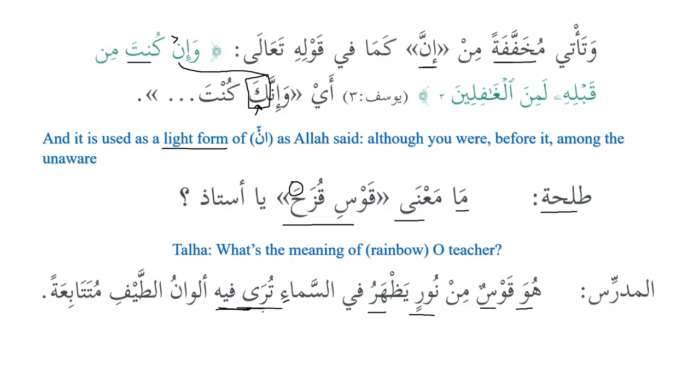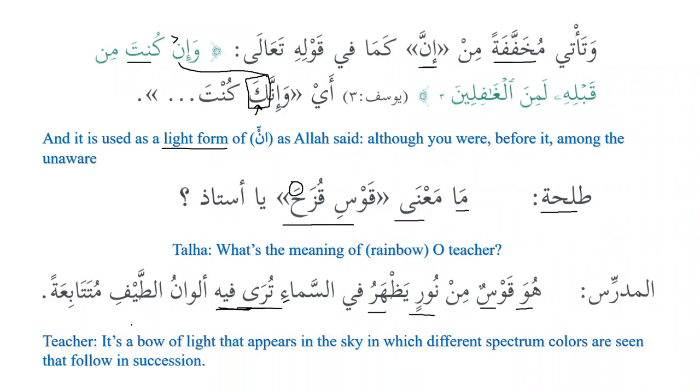Tura fihi, in it are seen alwan, colors, alwan al-tayfi, that is different spectrum colors, mutatabi'atan, that are seen in a succession. Tataba yatatabu mutatabi'atan, that means to follow something in succession. So the teacher says it's a bow of light that appears in the sky, in which different spectrum colors are seen that follow in succession. So that's the definition of qaws quzah, that is basically rainbow.